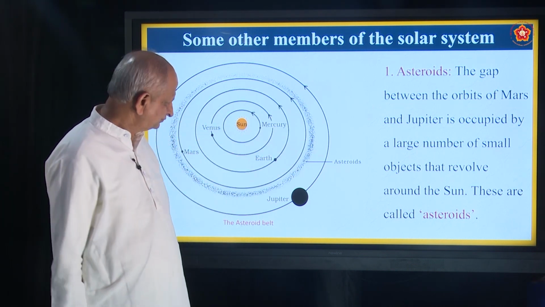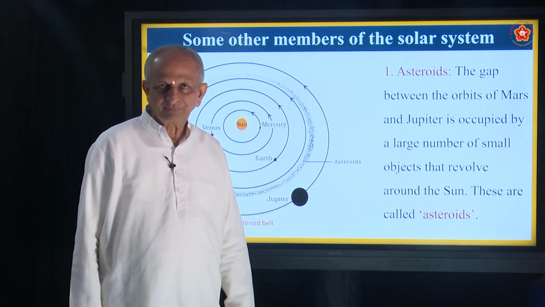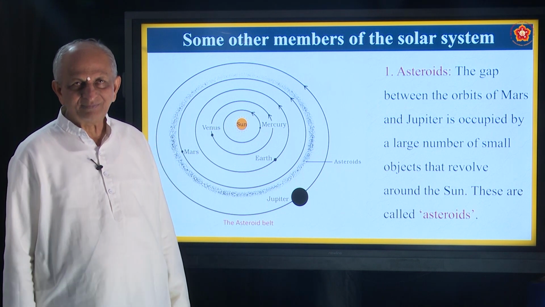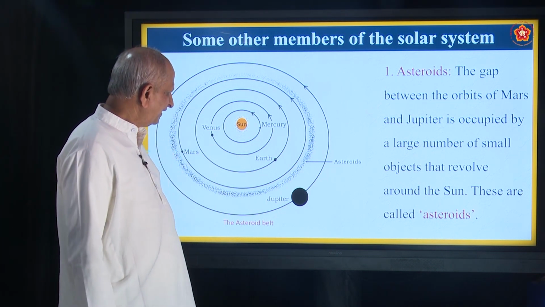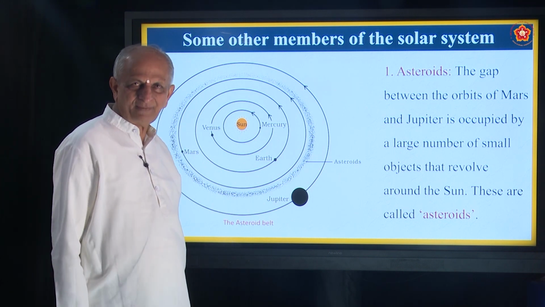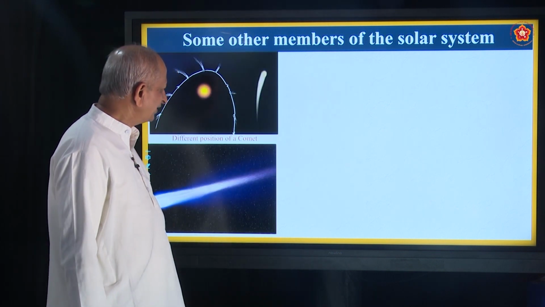Is it clear? Between the orbit of Mars and Jupiter. Okay, how many of them are there? There are thousands, not one or two. Okay, and what do they do? They will be going around the sun. Okay, so note that interesting thing.